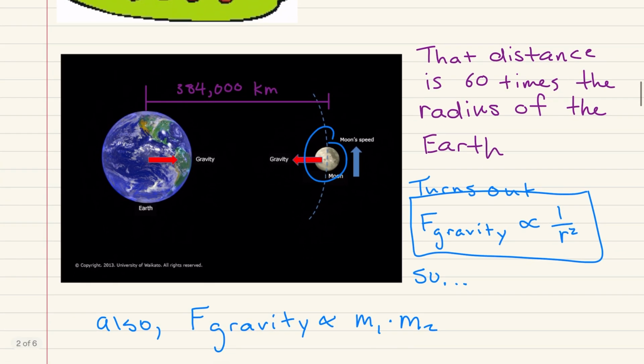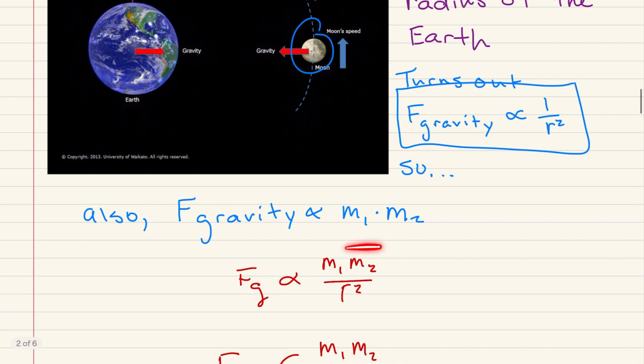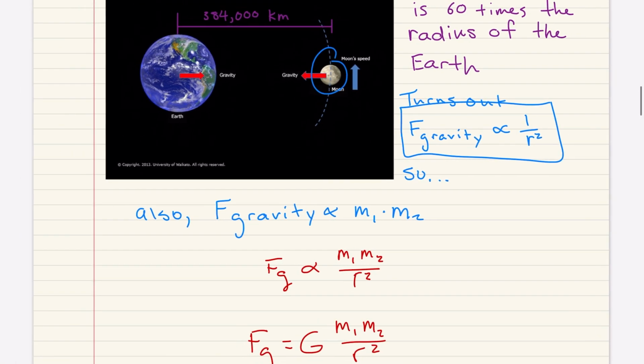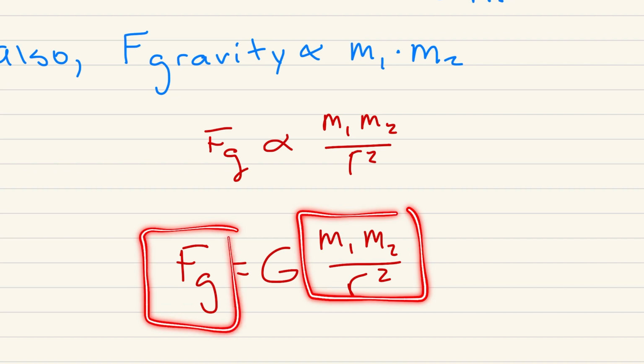That said, Newton said that the force due to gravity must be proportional to the inverse square of the distance between two objects, but also must be directly proportional to the mass of the two objects that are being pulled together by gravity. That said, he suggested that the force due to gravity must be proportional to the two masses that are being pulled together over the square of the distance between those two objects. Of course, when we take the units of this expression and the units of force, we're missing something. So Newton said there must be some universal constant to suggest that these values give us some gravitational force.